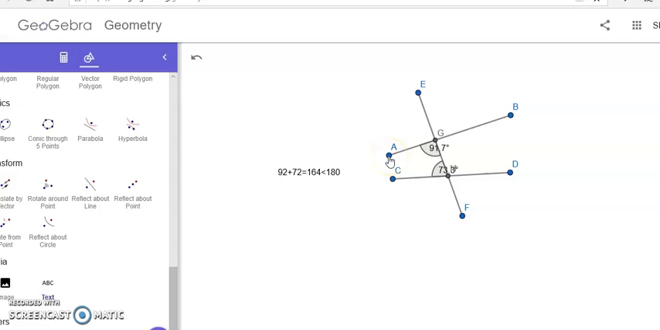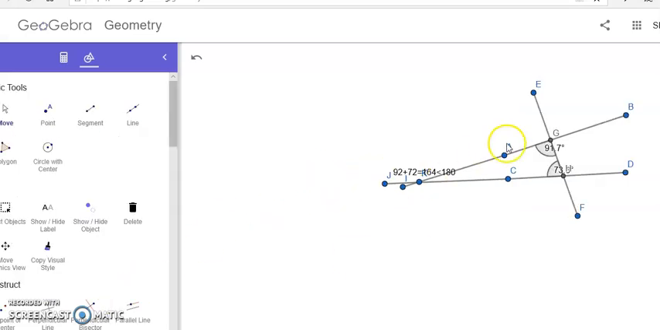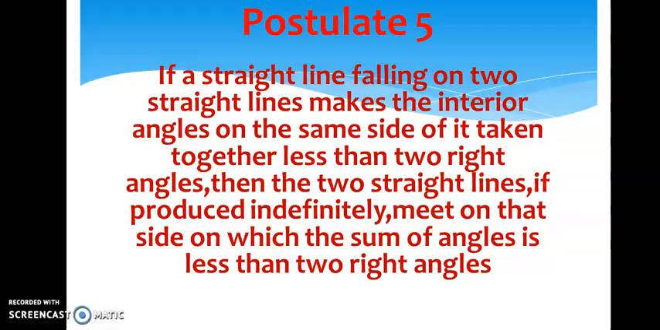Okay, let me check it. I want to extend this line AB now. Okay, let us do it. Yes, I extended it. And the lines AB and CD intersected at the point R here. Sorry, K. Isn't it? So this is what your postulate number 5 says. I think you understood, children.